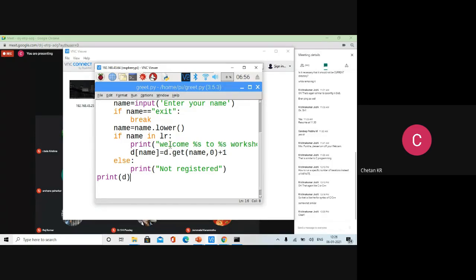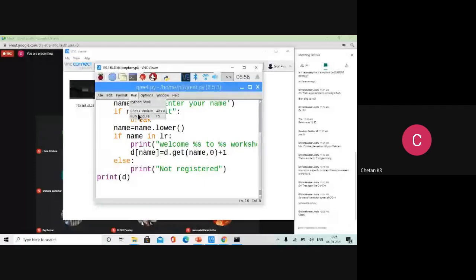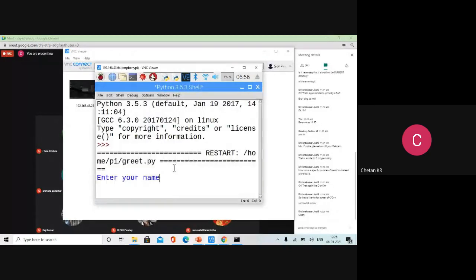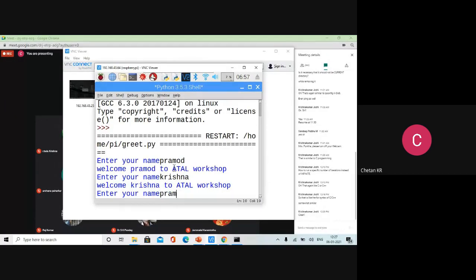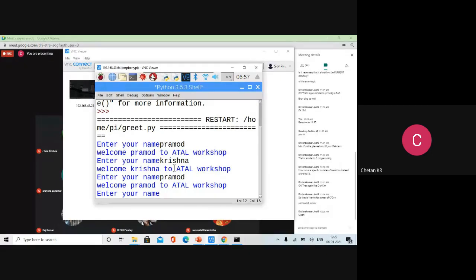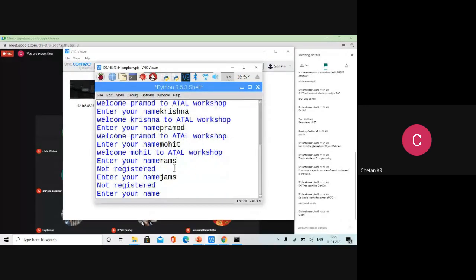Let us check whether this really works or something else has to be done. Sorry, I pressed check module. Let me remove this. Okay, enter your name. Pramod, Krishna, again Pramod. One more user, Pramod, Krishna, and Mohit. Some junk entries also will go, like rams, jams, spams, something like that. Okay, I am okay with this.